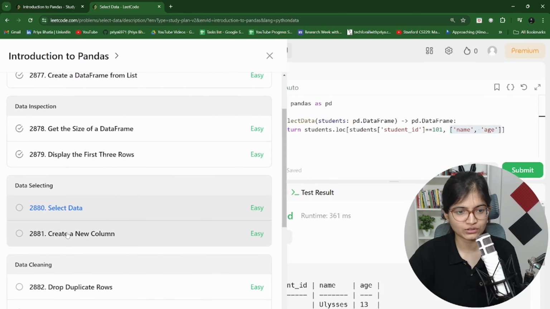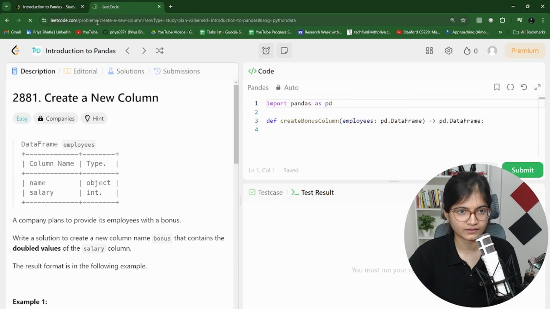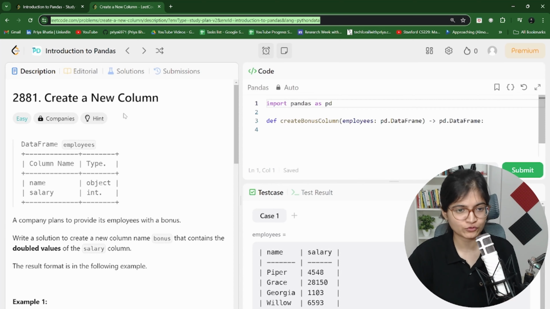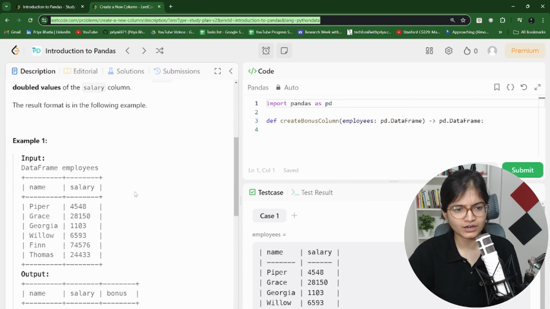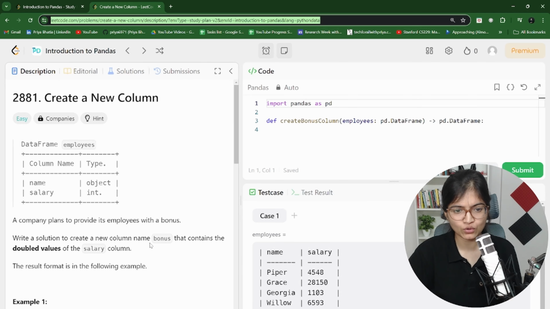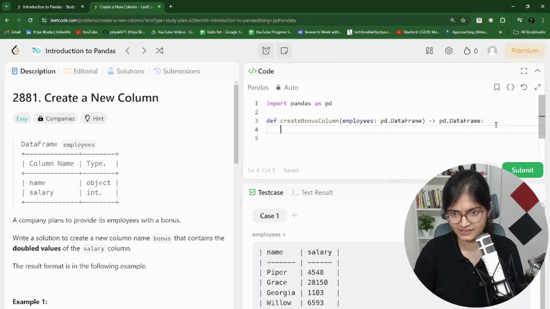So let's go back to the next question in our series of today's part. Create a new column. They want me to create a new column by the name of bonus. I think it's quite easy. We can say employees, and to create a new column, you can just say bonus equals, and simply write double the values of the salary column.